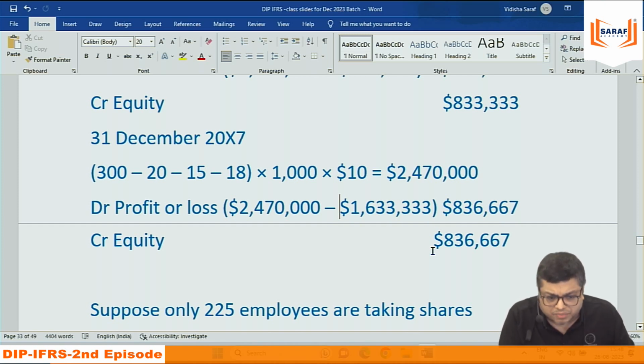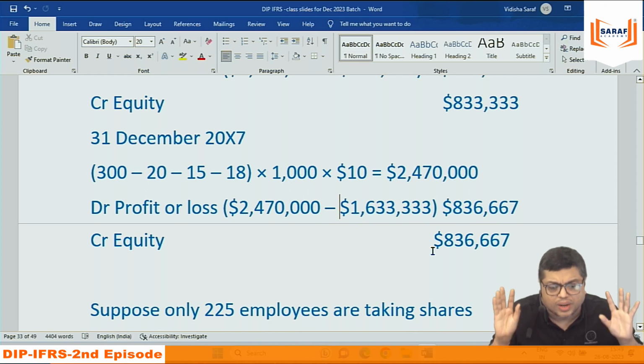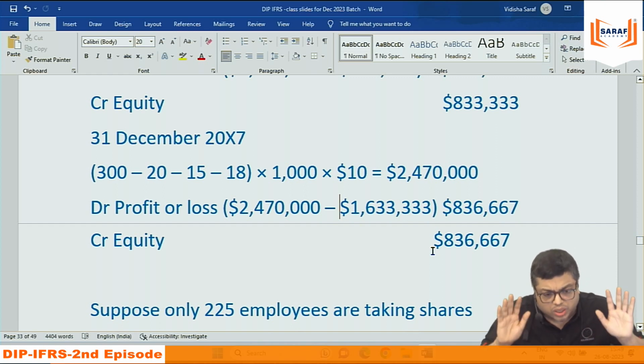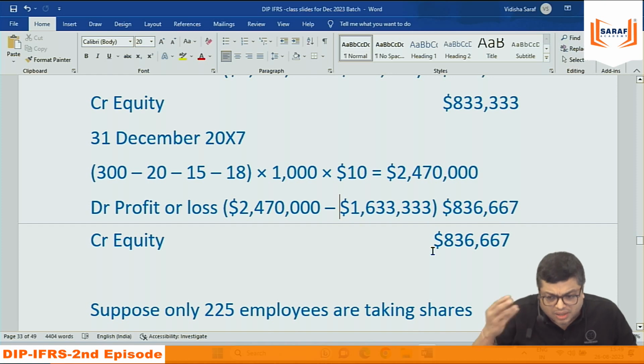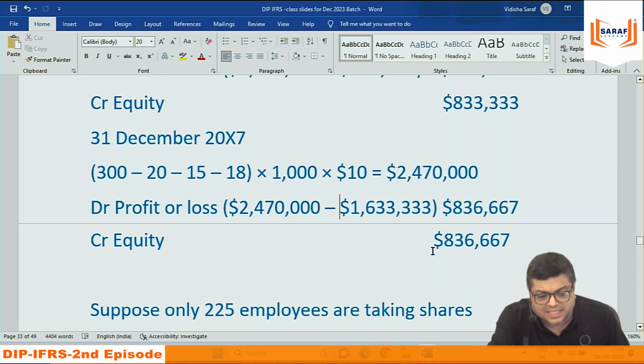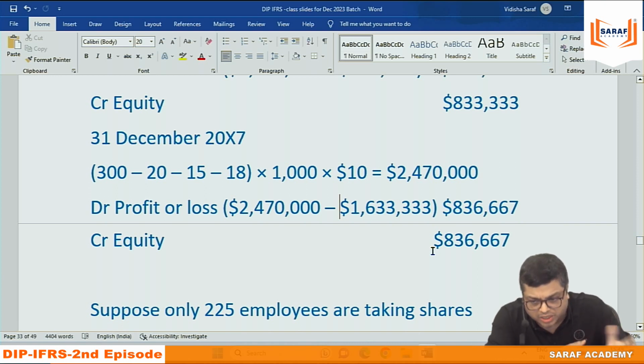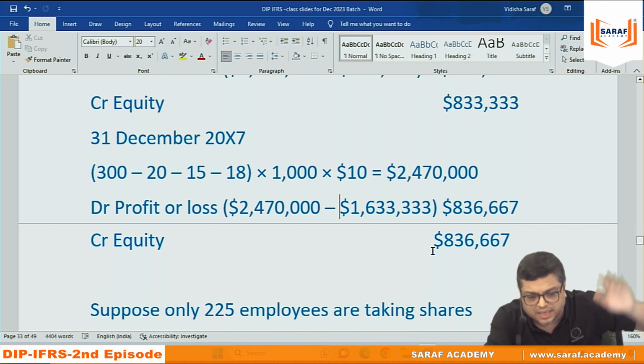We understand. But we can't prepare the books like that, very haphazard. When you are announcing the scheme, at that time only you estimate what is going to be the loss. Now those who studied finance, for valuation of the option, there are 2 models. One is the Black-Scholes option pricing model, BSOP model, and one is the binomial model. Now I am not teaching that here. You will say why? Because it is totally different area, sir.